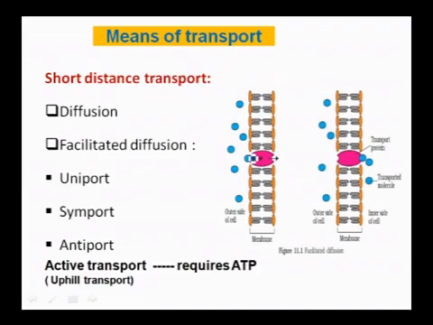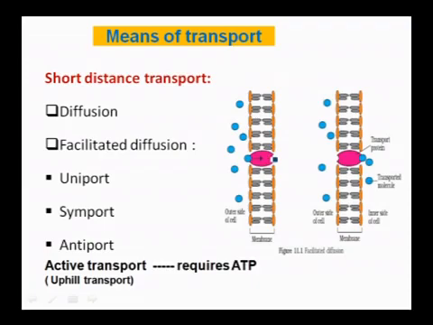Next, facilitated diffusion. The major part of the cell membrane is made up of lipid, so if a substance or chemical is hydrophilic, it is very difficult for it to move through a membrane made mainly of lipids.